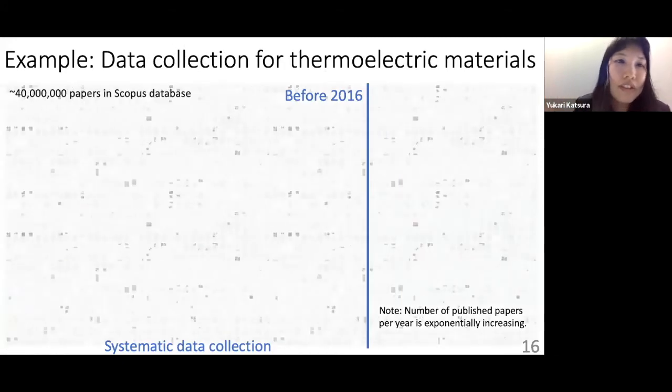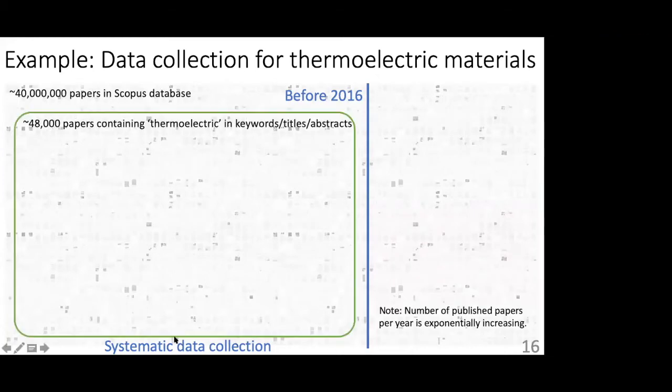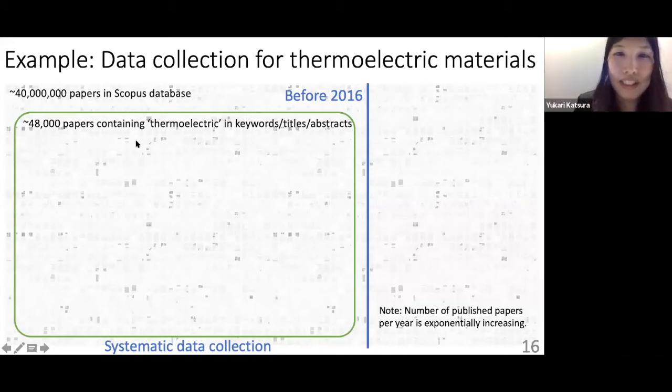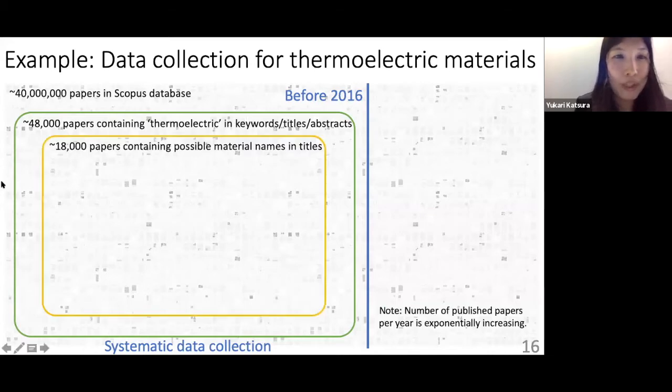Okay, so in Scopus database, we have 40 million papers. Maybe now there are a lot more. And then we search for the papers containing thermoelectric in the keywords, titles, and abstracts. And then we selected the papers that have the possible material names in the titles.